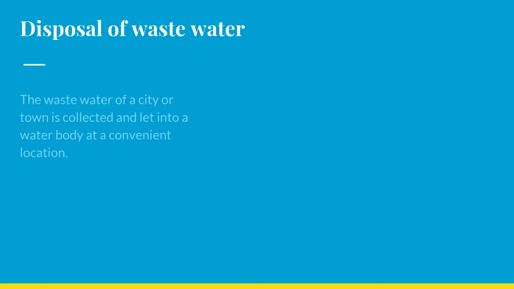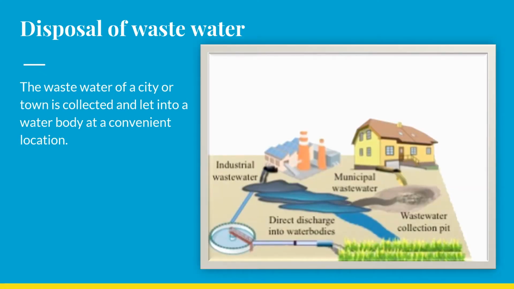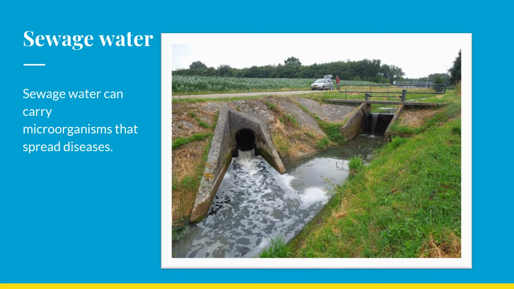So the wastewater of a city or a town is collected and let into a water body at a convenient location. The wastewater from residential buildings as well as from factories and industries contains many kinds of impurities. Some of them dissolve in water while some do not. Sewage waters can carry microorganisms that spread diseases. Sewage waters are generally waters that are found in what we call gutters. This sewage water is wastewater from households. It may contain water from toilets as well.